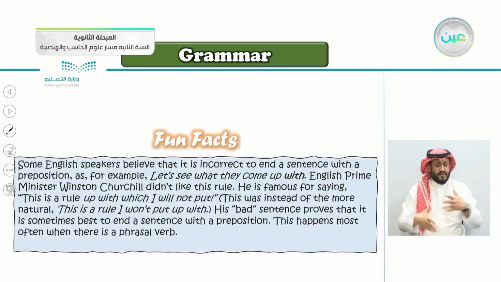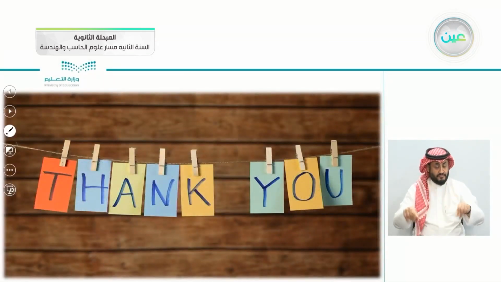And also here a fun fact. Some English speakers believe that it is incorrect to end a sentence with a preposition. English Prime Minister Winston Churchill didn't like this rule. He is famous for saying, this is a rule up with which I will not put, instead of the more natural, this is a rule I won't put up with. His sentence proves that it's sometimes best to end a sentence with a preposition. This happens most often when there is a phrasal verb. And with that we reach the end of this lesson.